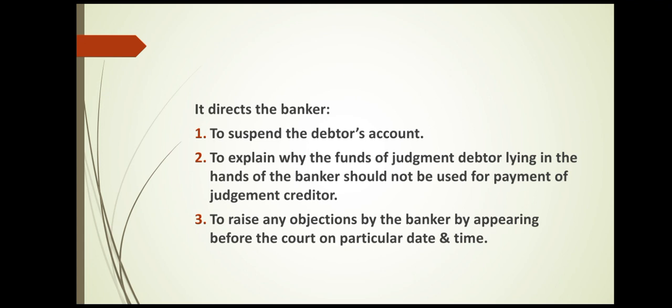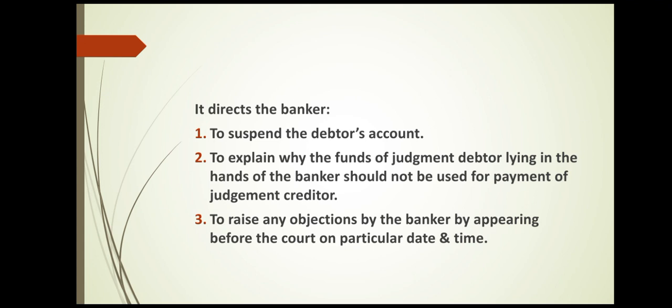Next one, to explain why the funds of the judgment debtor lying in the hands of the banker should not be used for payment of the judgment creditor. So the second thing is, the banker has to say why whatever funds are lying in the debtor's account cannot be used to make the payment to the creditor. Now we'll take the same example and continue the class. Suppose Mr. X is having an account in SBI.